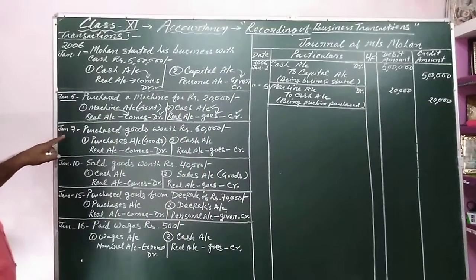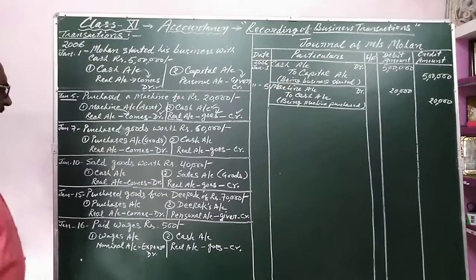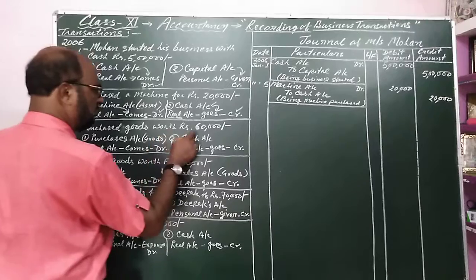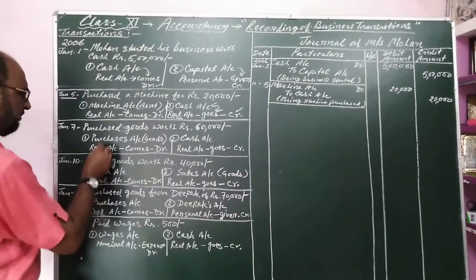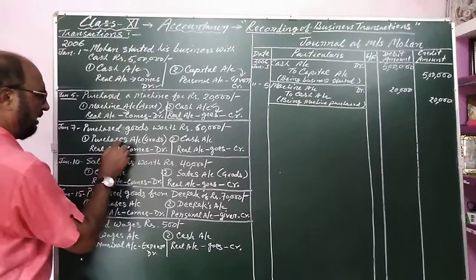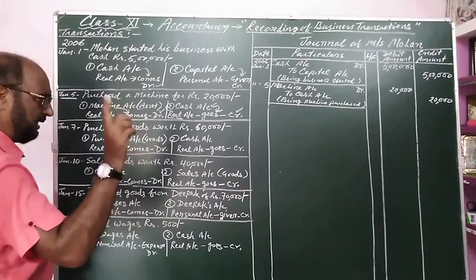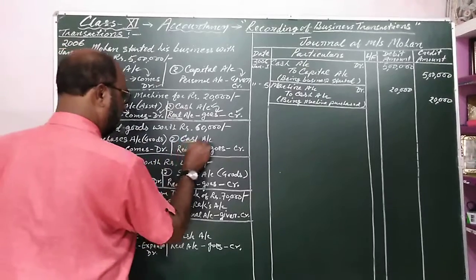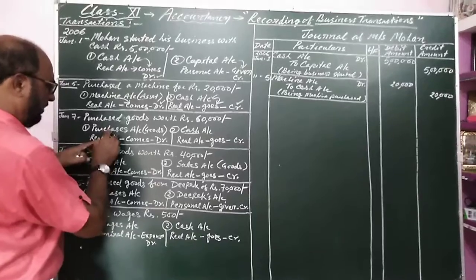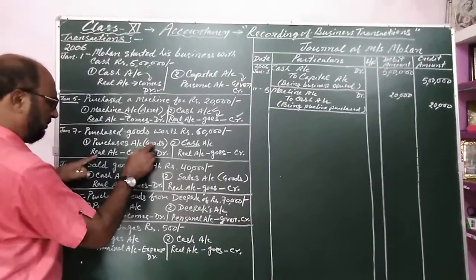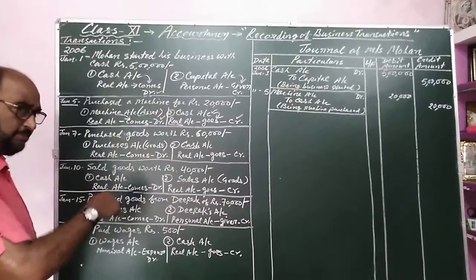After that, on 7th January, another transaction is purchase goods worth rupees 60,000. This is also a cash transaction. The two affected accounts are purchases account, which is one of the goods account, and second is cash account, and both are real account. Purchases account, because it is a part of goods account, it is real account. And when we purchase goods, that comes into the business.